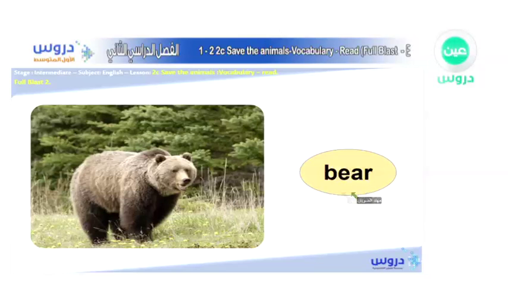Again, we have bear. That's a bear over here. There are so many kinds of bears. For example, there are polar bears, which live, I believe, in the north and the southern pole, and they are usually white. And this bear, for example, here, it's not white, but it's some sort of other bear.